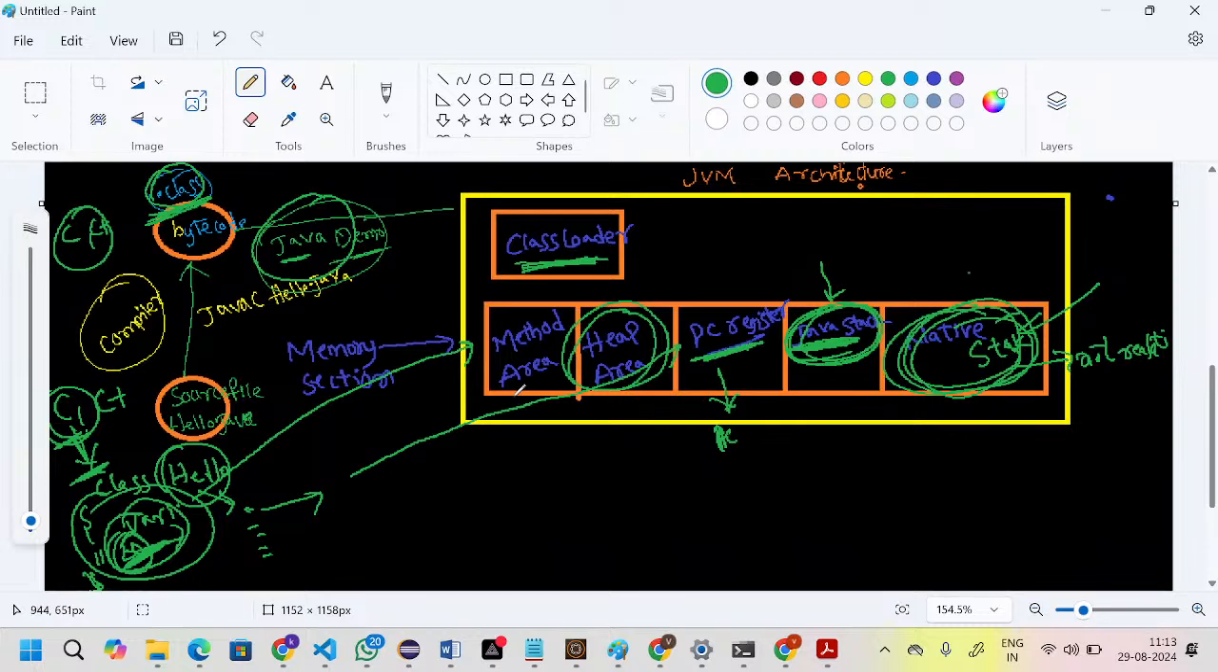This is clear. Next, native stack, which will contain non-Java related code. If you write any C or other non-Java code, you can also run it with the help of the JVM, but the code will be stored in the native stack. This is clear.